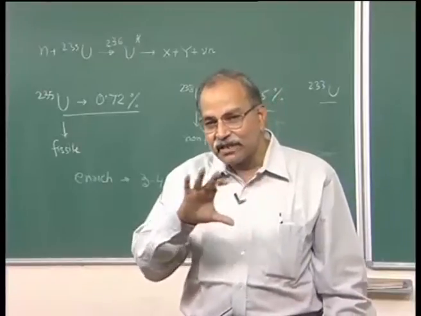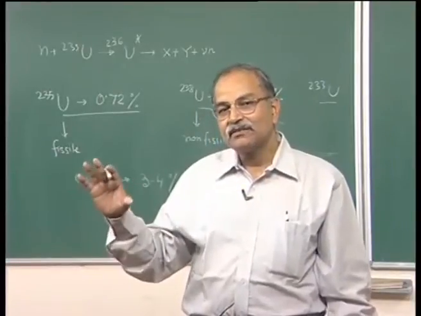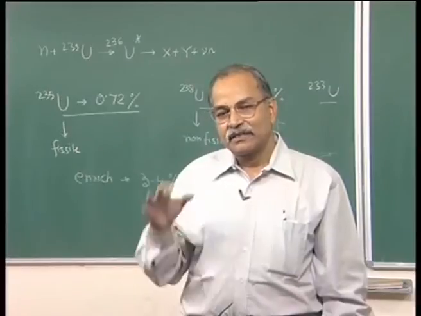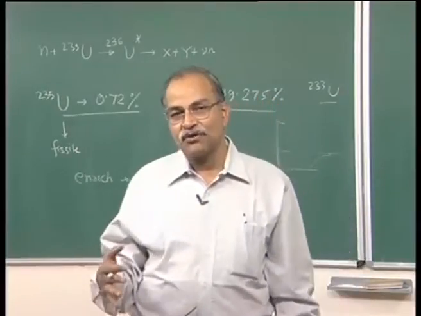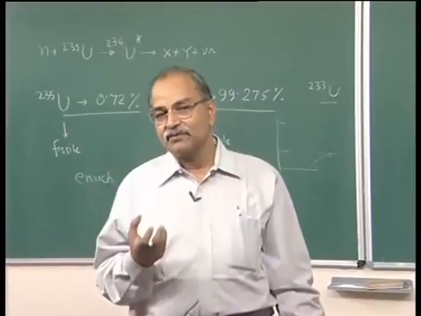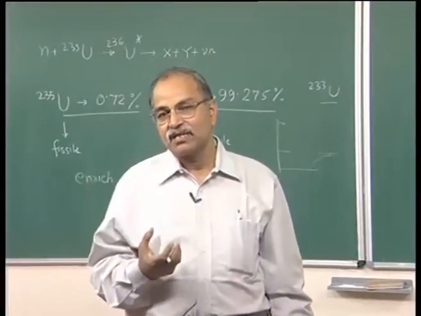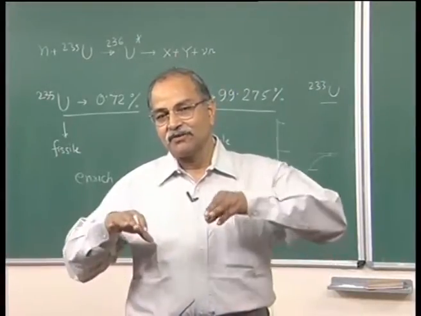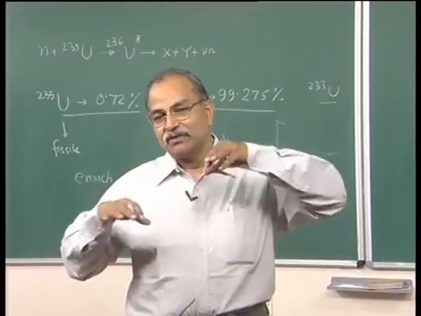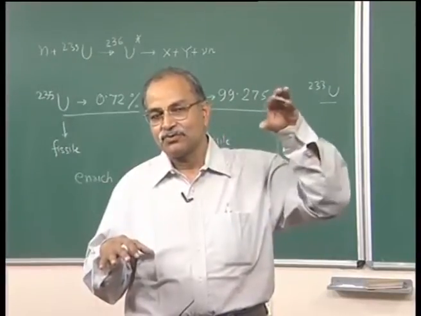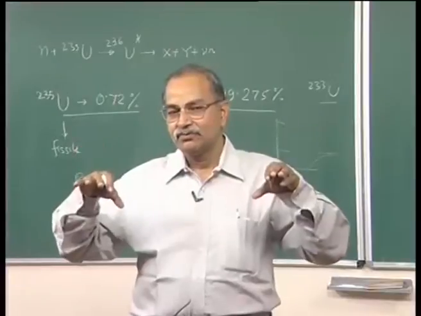Then it is taken through some kind of a mesh so that diffusion can take place, and the rate of diffusion depends on the mass of the diffusing gas molecules. So, we depend on the mass difference. This is U 235 and that is U 238.